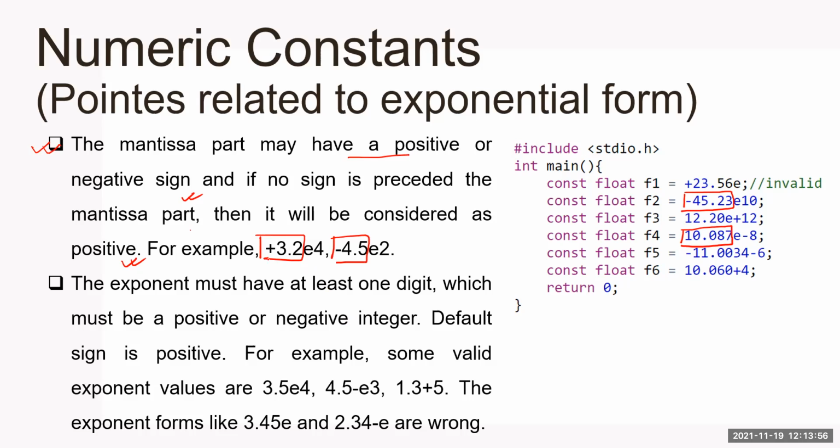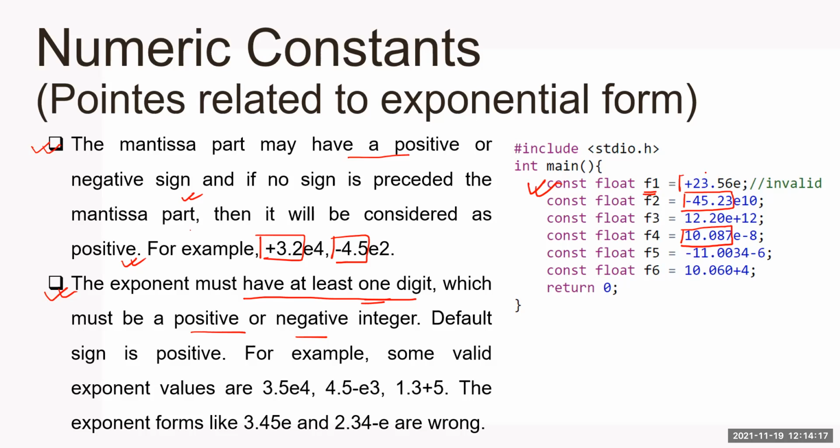Next, the exponent must have at least one digit. After e, there must be at least one digit, else it is not allowed. The exponent must have at least one digit, which can be positive or negative. That means the exponent can also be negative or positive. Now see the first one, f1.